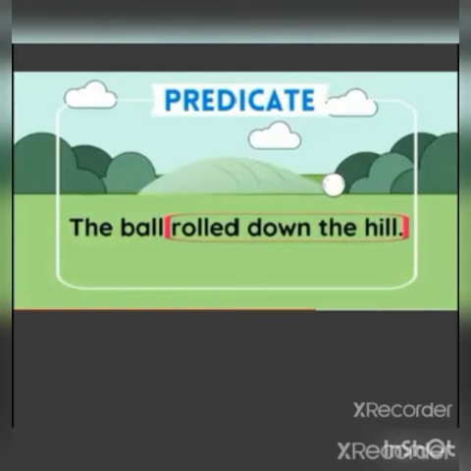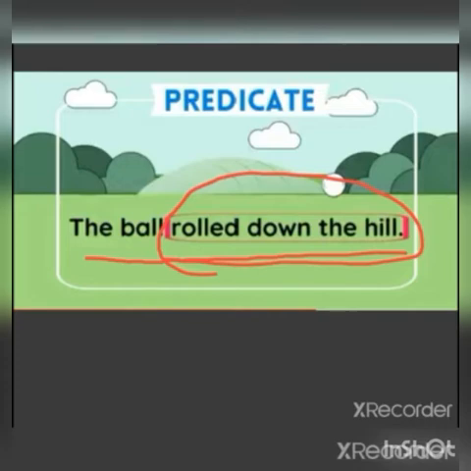Next example, the ball rolled down the hill. Here, can you guess what is the predicate? Rolled down the hill is the predicate. Because this part of the sentence tells what the ball did. The ball rolled down the hill. Here, the ball is the subject. Rolled down the hill is the predicate.